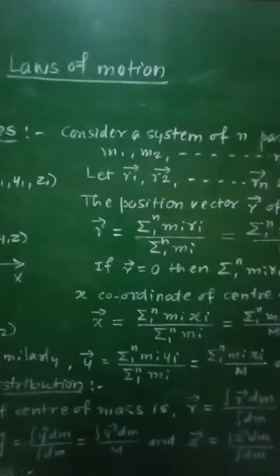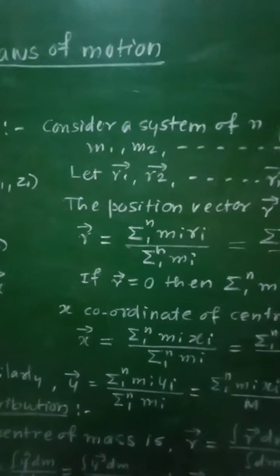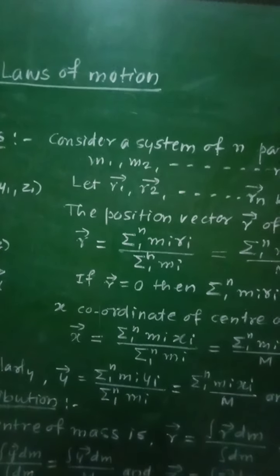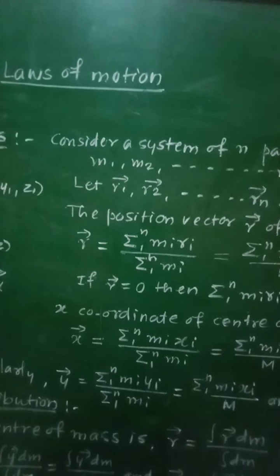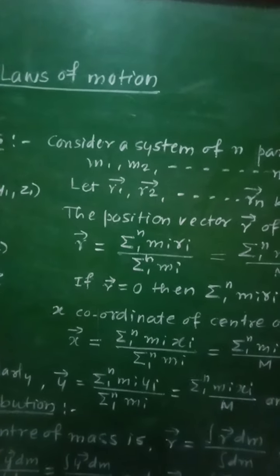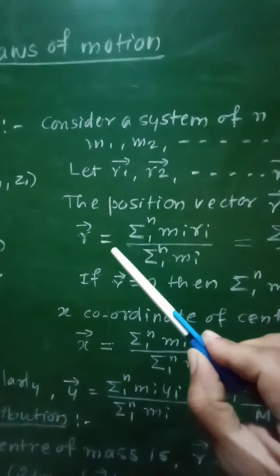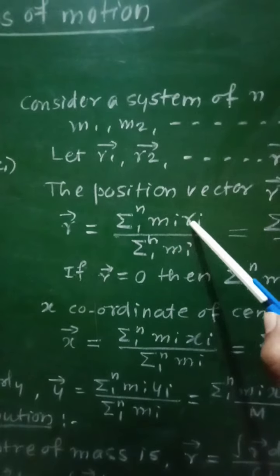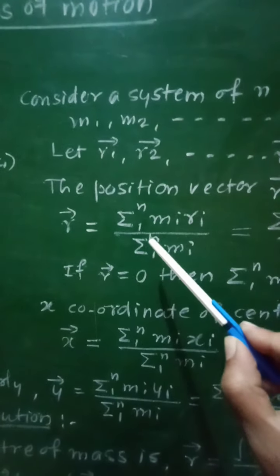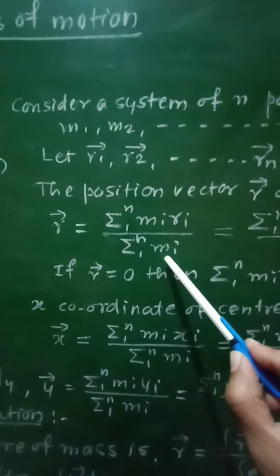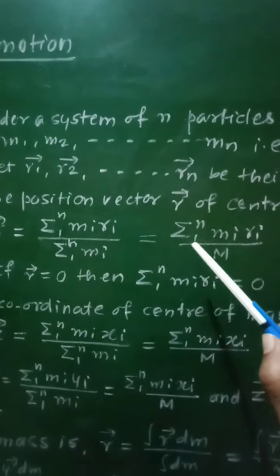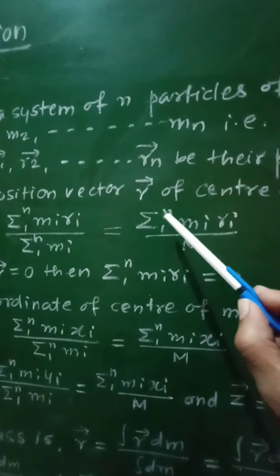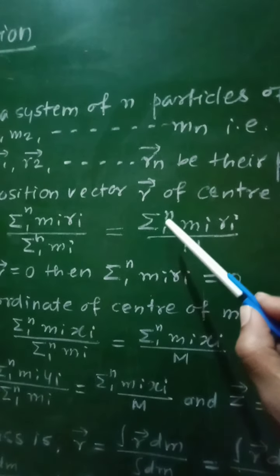Then the position vector r of the center of mass from the same origin O will be given as vector r equal to summation 1 to n of mi ri upon summation 1 to n of mi. But this summation of mi is capital M, and therefore that vector r will be written as summation i from 1 to n of mi ri upon capital M.